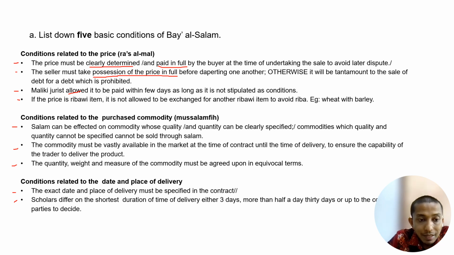All right. So the condition relates to the date and the place of delivery. The exact date and the place of delivery must be specified in the contract. Scholars differ on the shortest duration of the time of delivery, either 3 days, or more than half a day, or 30 days or up. This one is according to the scholars. So for you to answer this, just choose the simple one that you think is easy for you to remember.